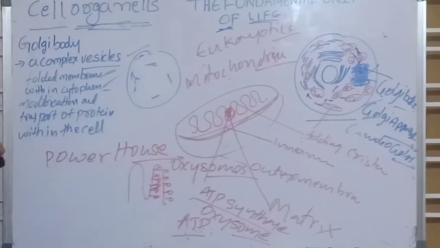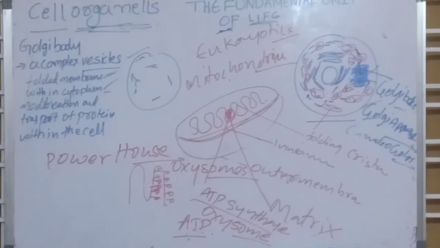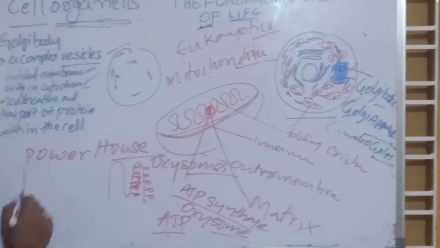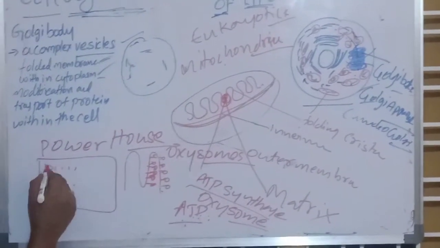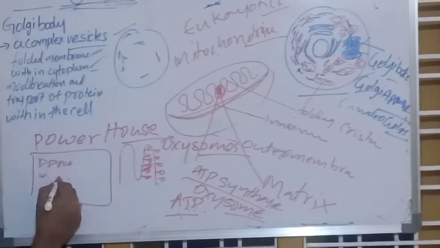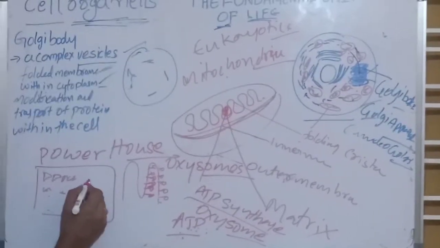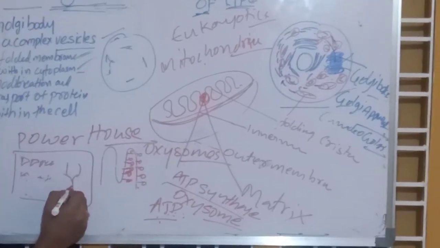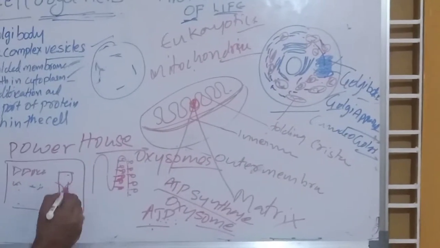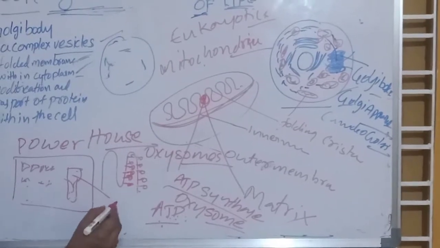One interesting story about mitochondria. For example, take a village with 100 houses. These 100 houses need current, meaning electricity. So what do they require? A transformer.